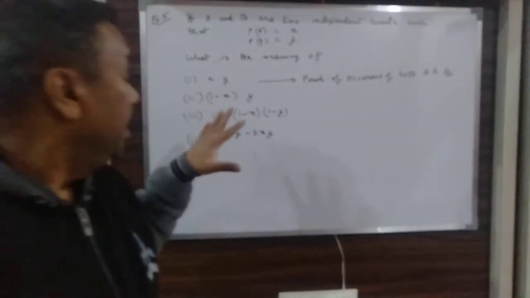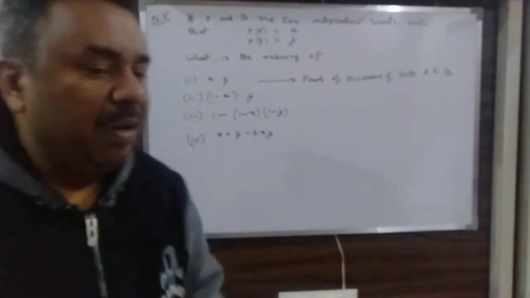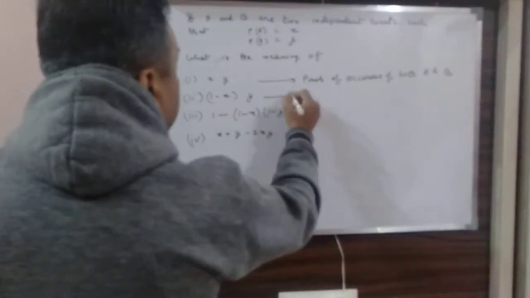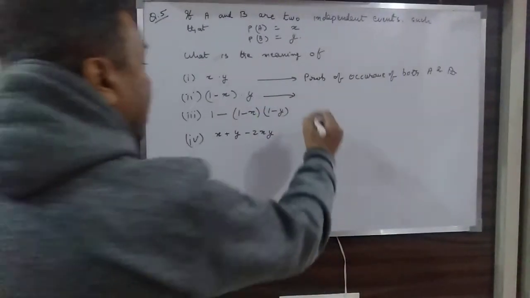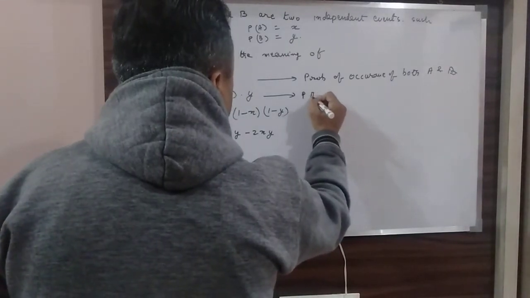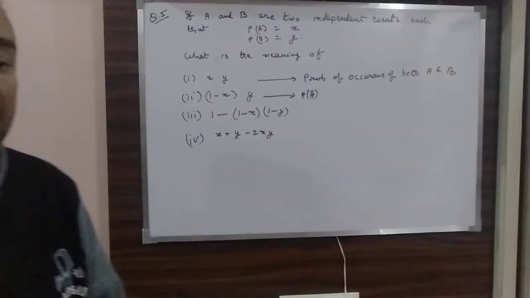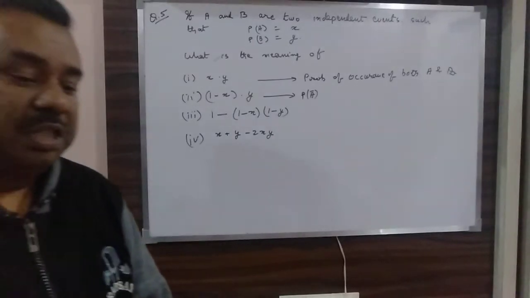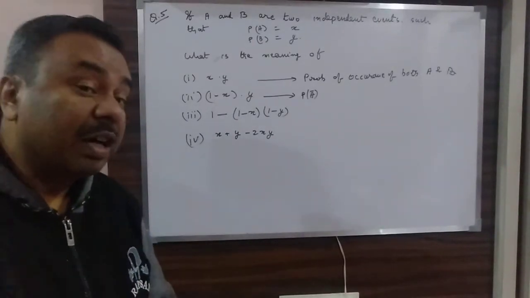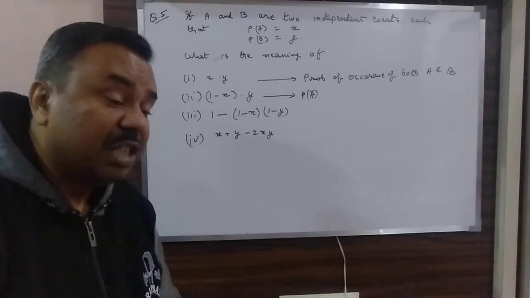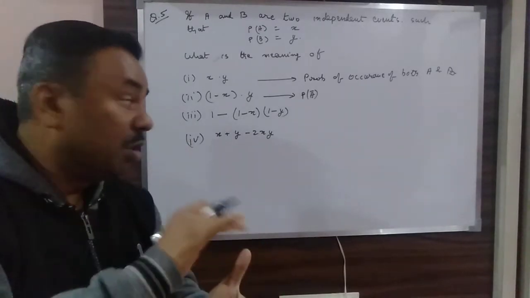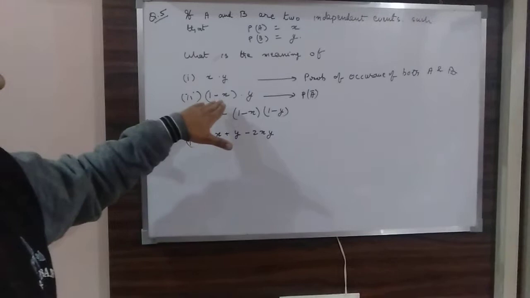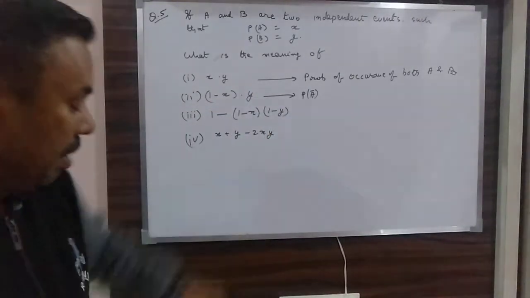The second case is 1 minus X multiplied by Y. What do you mean by 1 minus X? Remember, in this case, 1 minus X means it is X bar, or probability of A bar, that is, probability of non-occurrence of A. If X represents the probability of occurrence of A, then 1 minus X represents the probability of non-occurrence of A. So if it is 1 minus X multiplied by Y, what I am saying is that A is not occurring, but B is occurring.